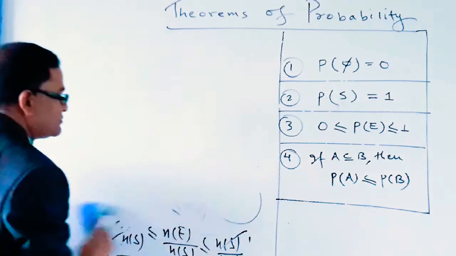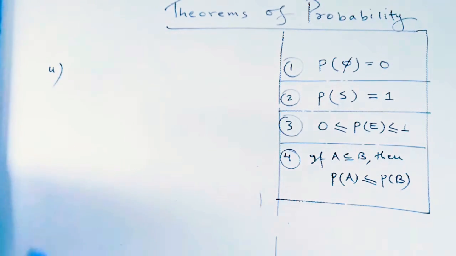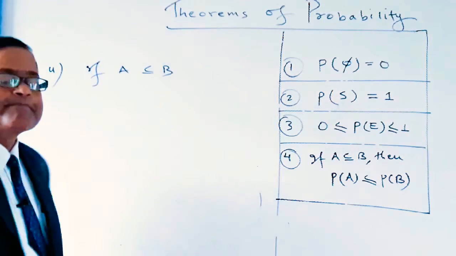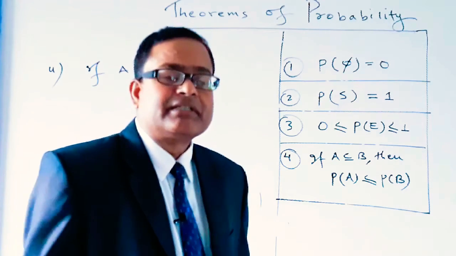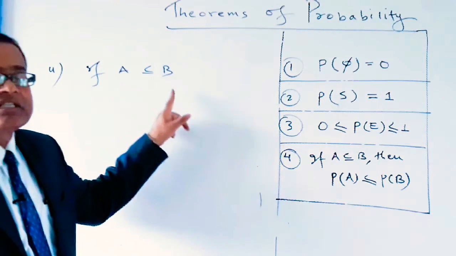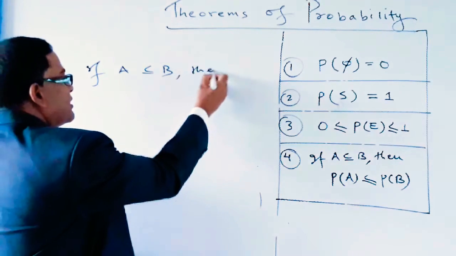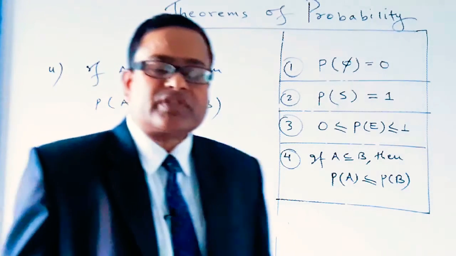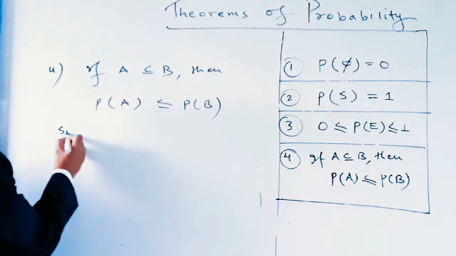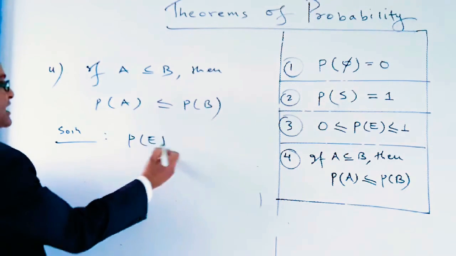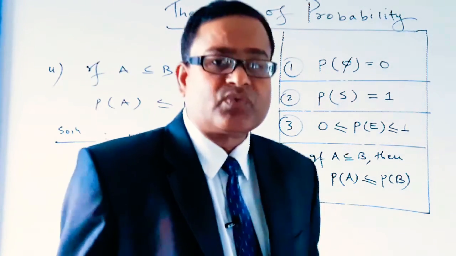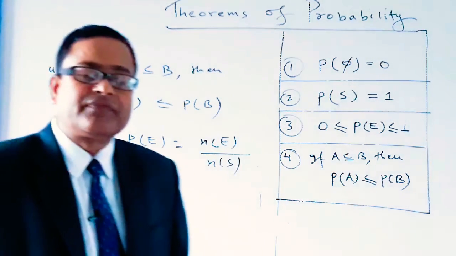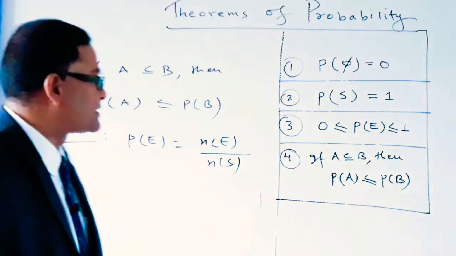The fourth theorem of probability is: if any two events A and B are given, and if the first set A is a subset of B, then probability of A is less than or equal to probability of B. So let's prove this theorem. Dear students, we know that the probability of an event E is equal to the number of events divided by the number of sample space.